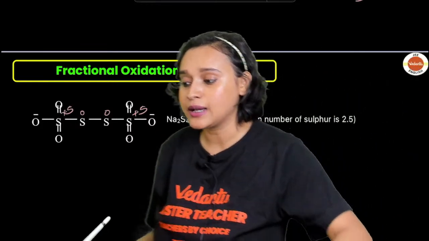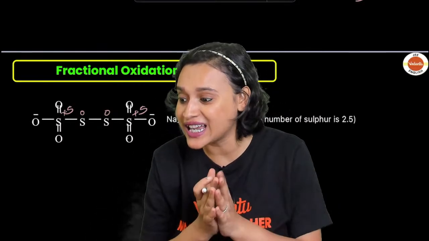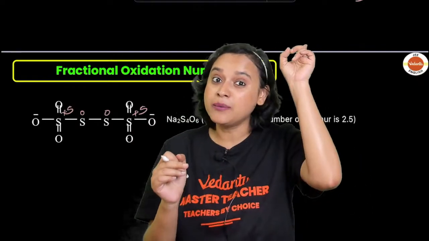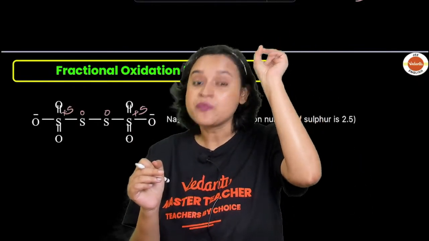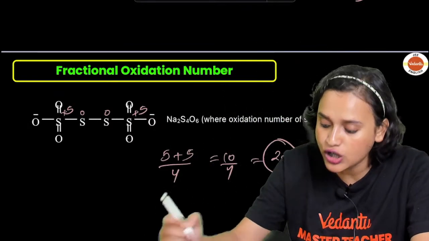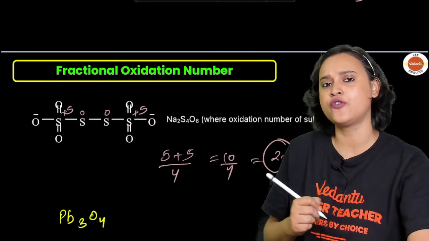Apart from this, everybody, you know the mixed oxides. Remember the mixed oxides, guys? Pb3O4, plumbum, we have read in P block, group 15. What is Pb3O4?